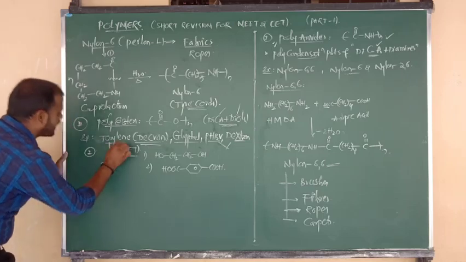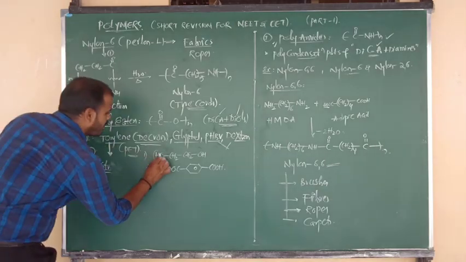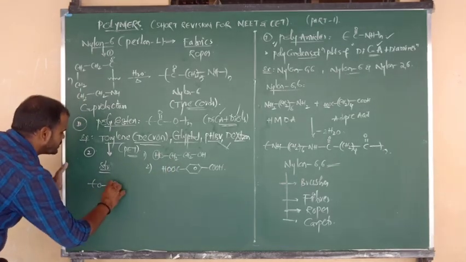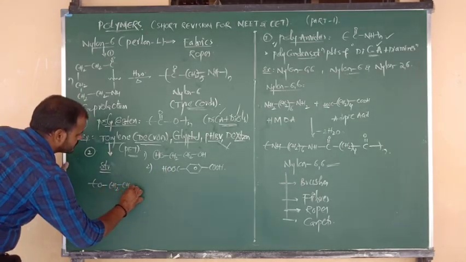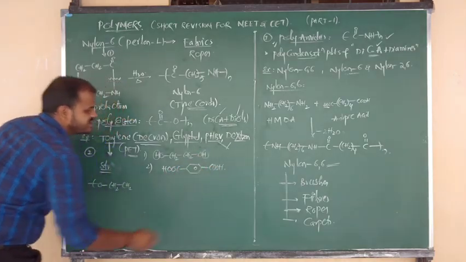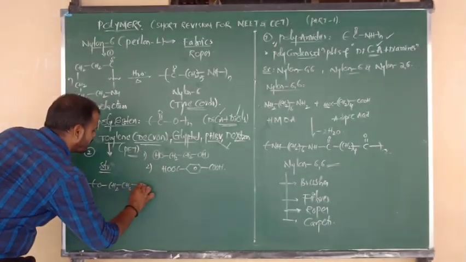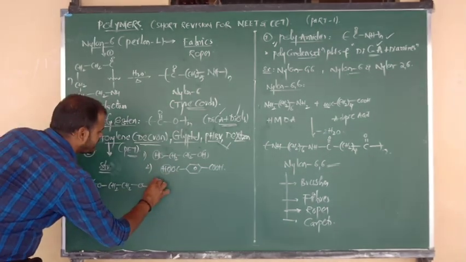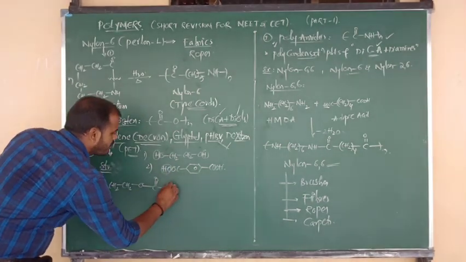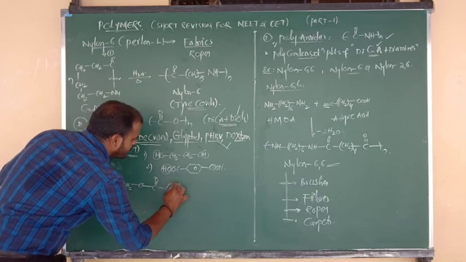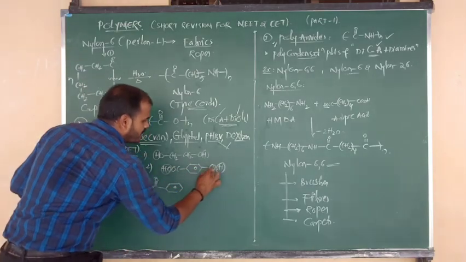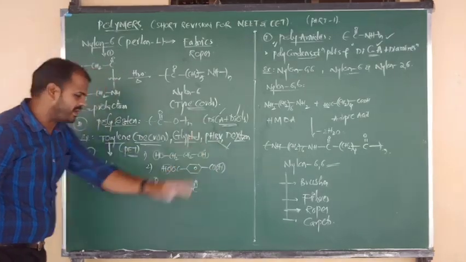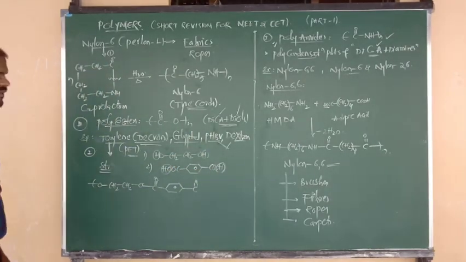What is the structure of terylene or Dacron? Simply, here we have to remove the H. Remaining is O, connected to CH2, CH2. Next, again from here we have to remove H, so here also what is left is O. H plus combines with OH. Remaining is C double bond O, connected to benzene. Again benzene is connected to the remaining group, C double bond O. Again H combines with OH and is eliminated in the form of a water molecule.